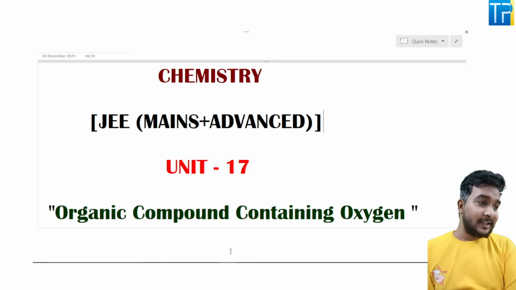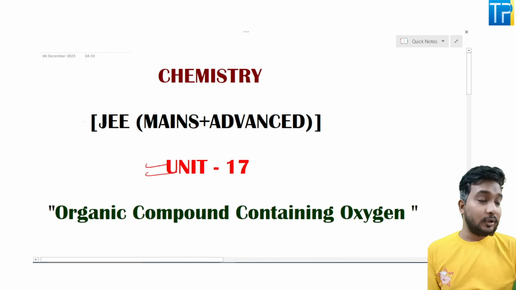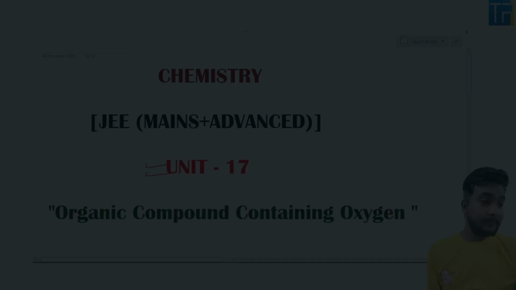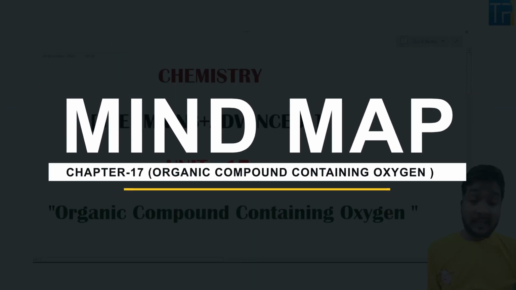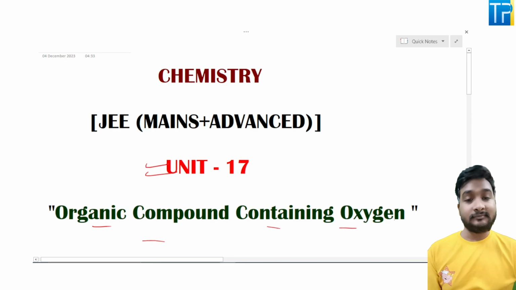So today we are starting with unit number 17, as you can see on your screens, and this unit belongs to a very important chapter of organic chemistry, that is organic compounds containing oxygen.